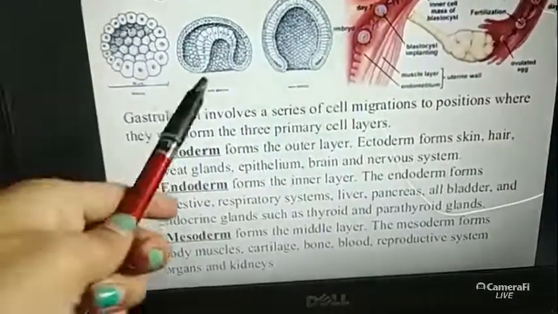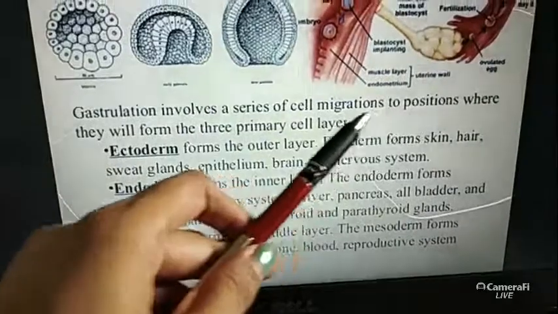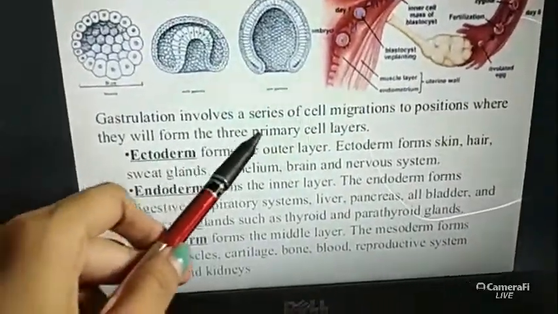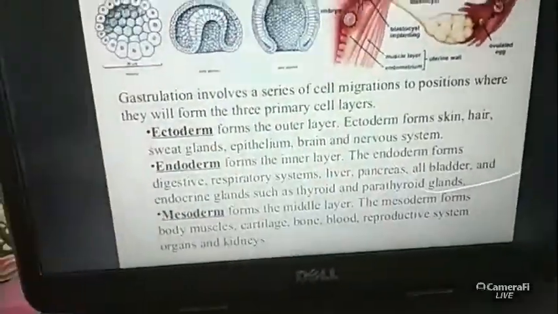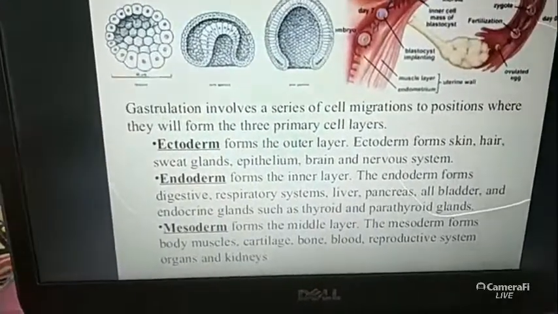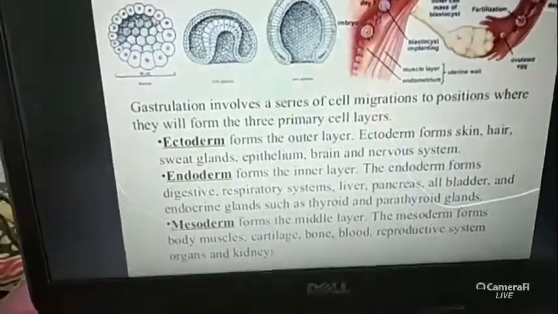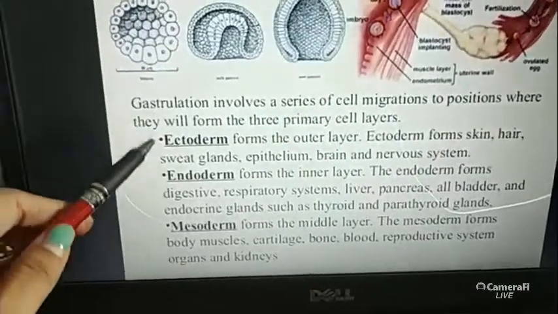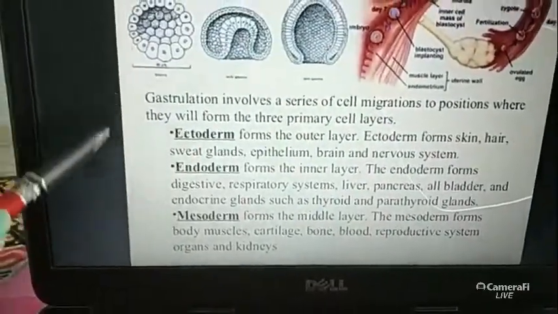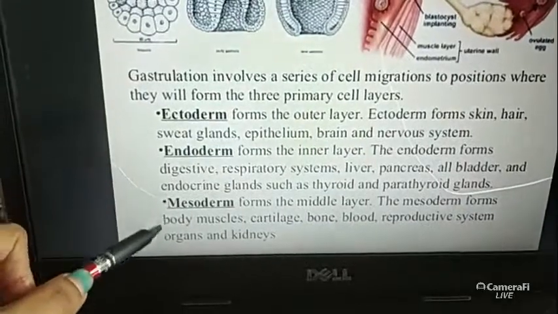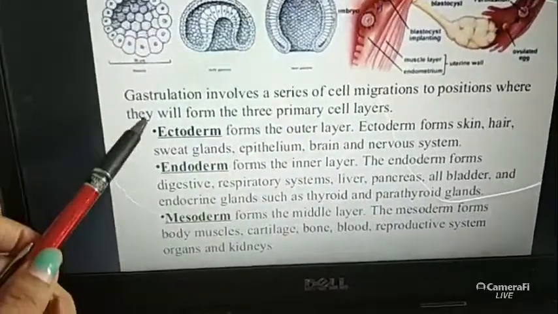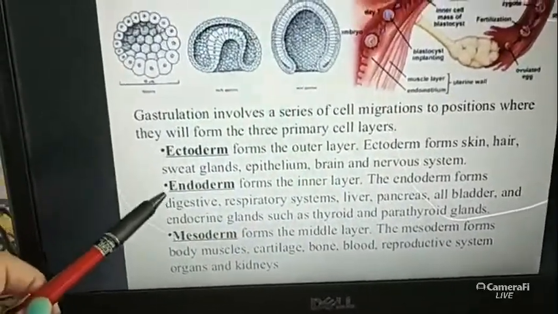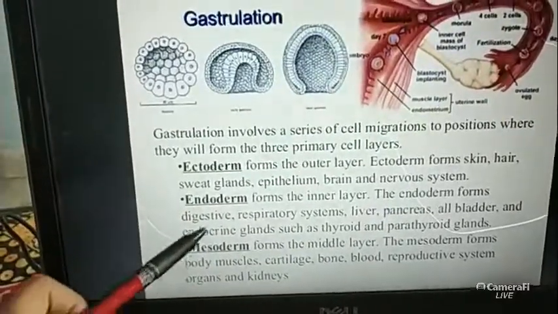The gastrulation involves a series of cell migrations to positions where they will form the 3 primary cell layers. Actually through the gastrulation, in the gastrula, the embryo gets 3 types of layer, the body layers become formed. First is the ectoderm, second one is the endoderm, and third one is the mesoderm.